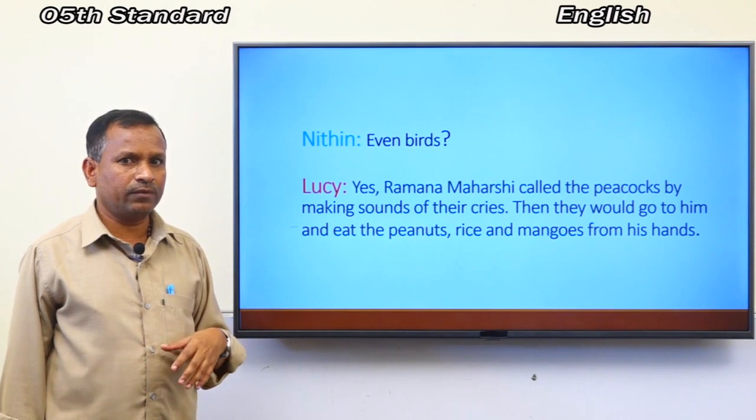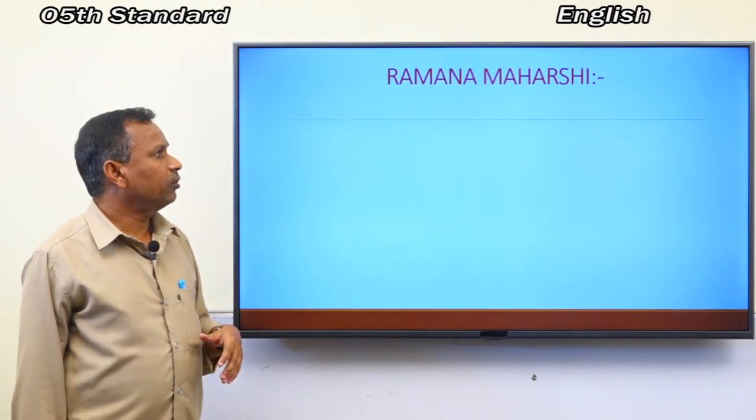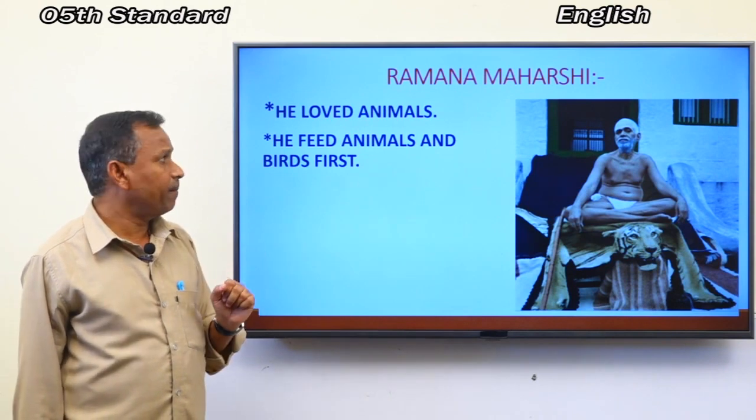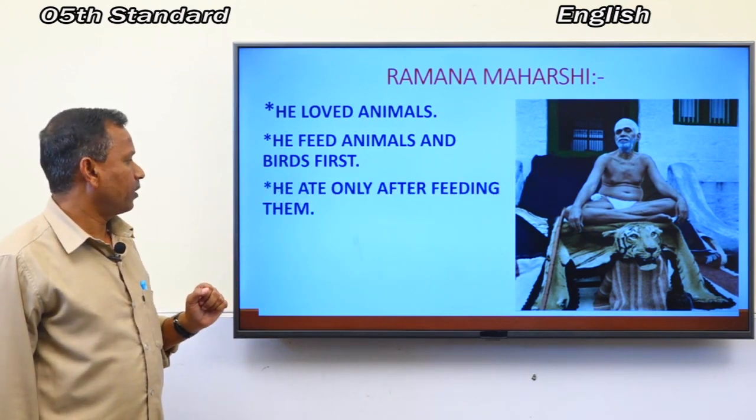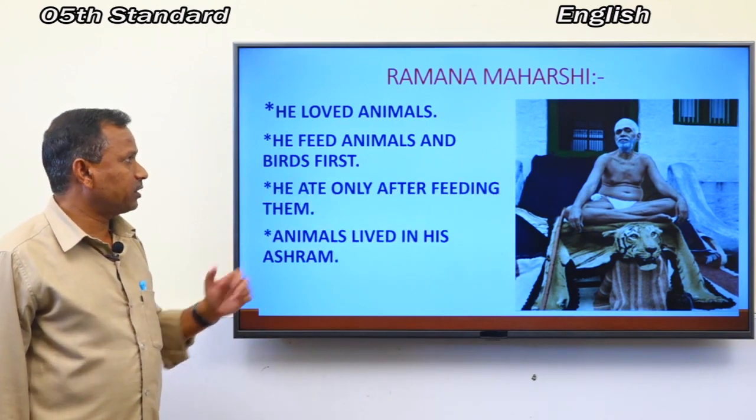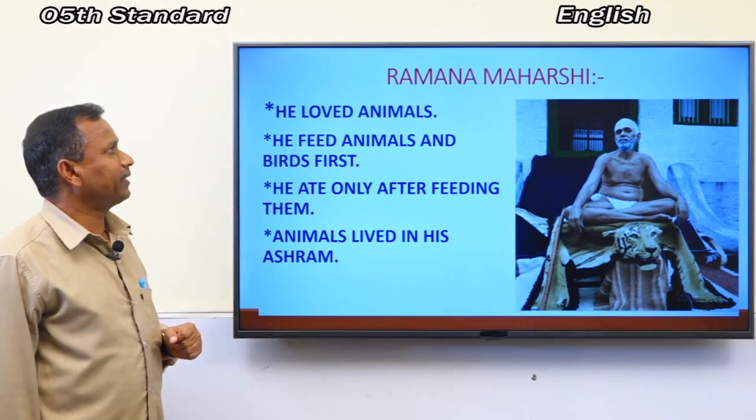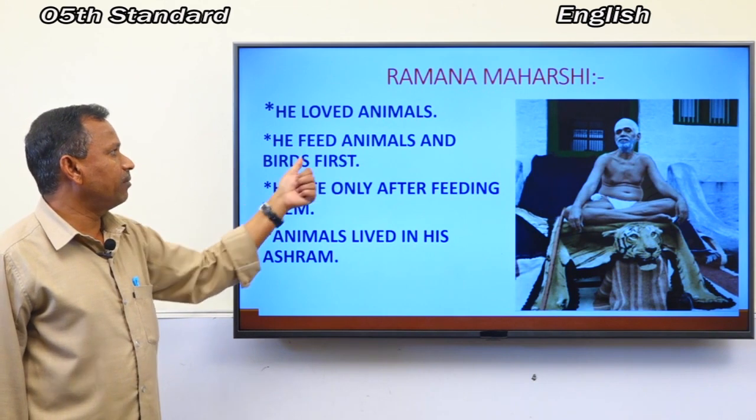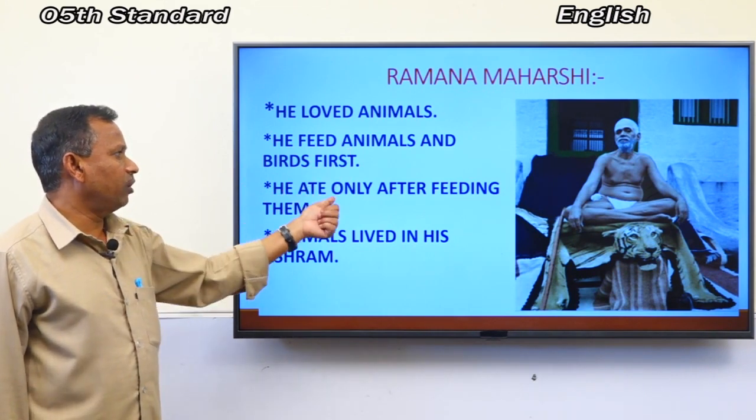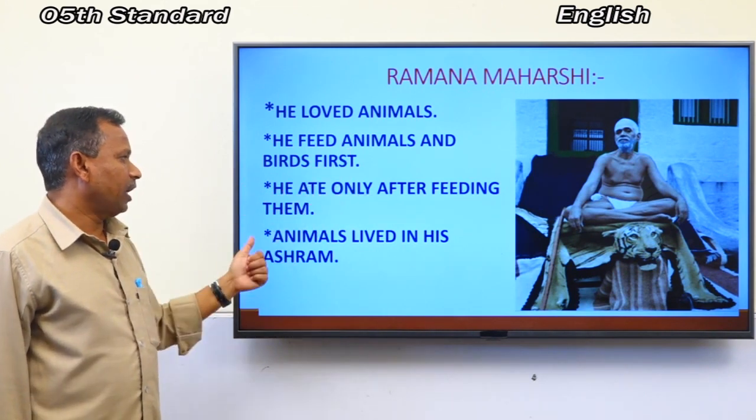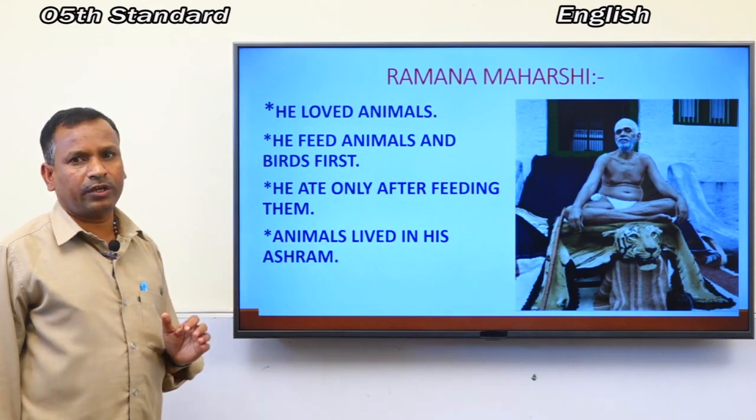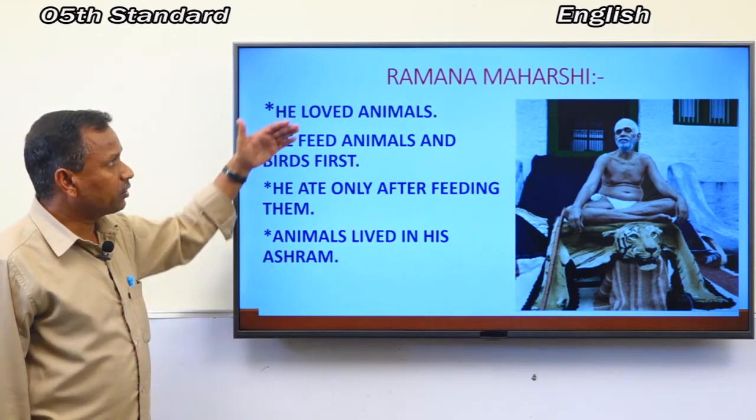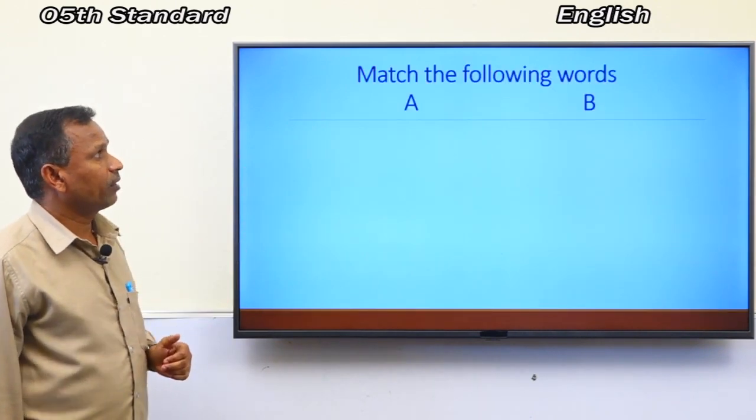Okay, shall I move to the next one? Look here. This is a picture of Ramana Maharshi. These are the points related to Ramana Maharshi. He loved animals. He fed animals and birds first. He ate only after feeding them. Animals lived in his ashram. This is about Ramana Maharshi.